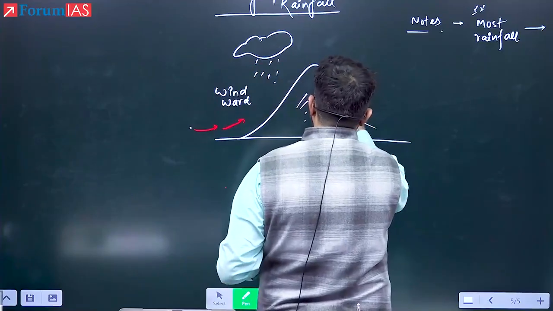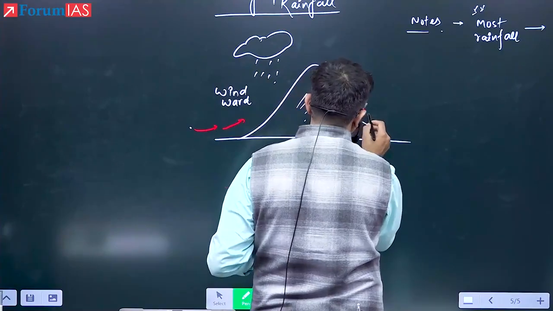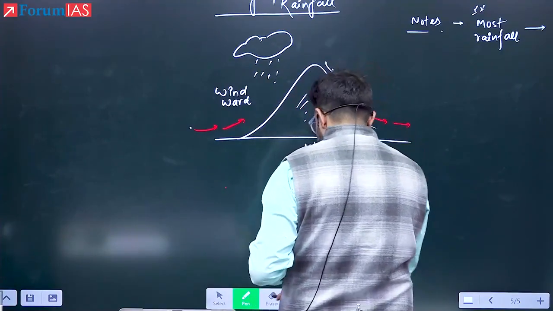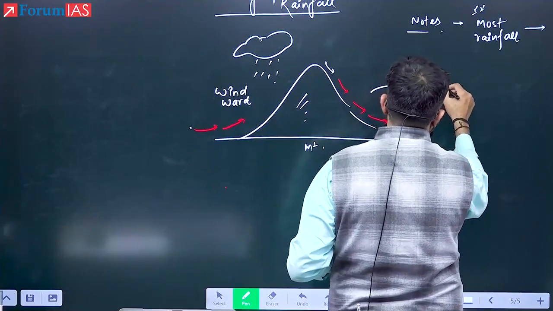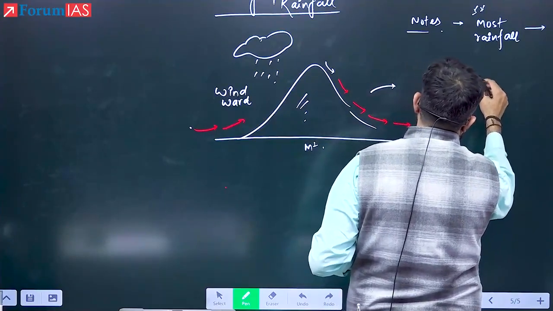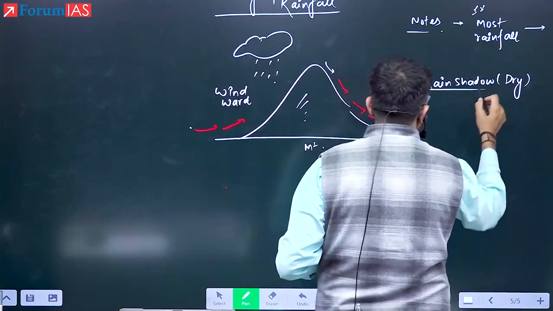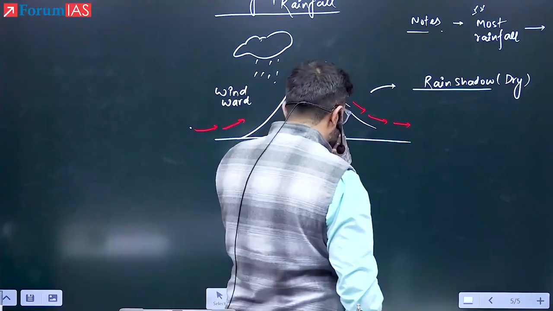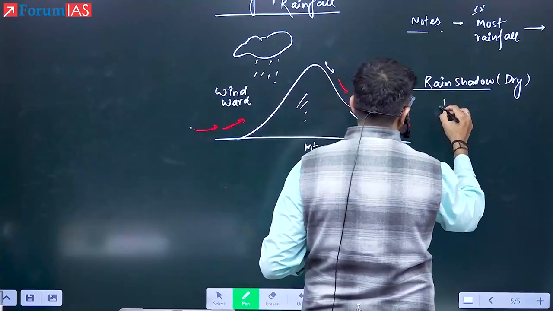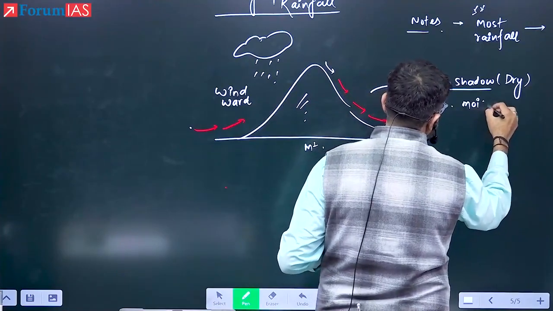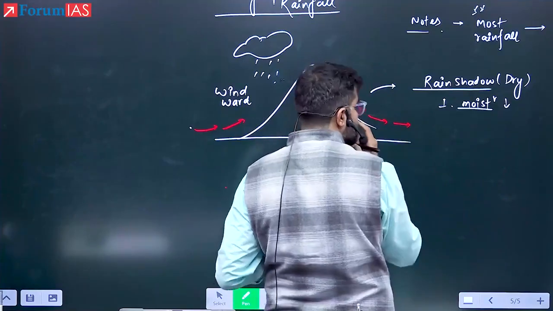Rainfall will be here. The other side, what will happen? You will have warmer air, and this warmer air will not cause much precipitation. Why? This side is known as the rain shadow region. It is not going to cause much rainfall, because of, number one, lack of moisture in the air. Why? Because the moisture was used in the precipitation on the other side.